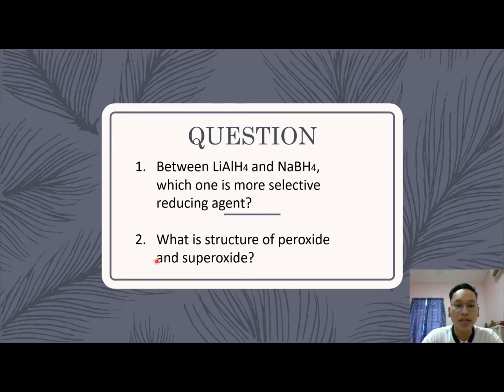The second one is, what is the structure of peroxide and superoxide? The structure of peroxide is diamagnetic and the structure of superoxide is paramagnetic.